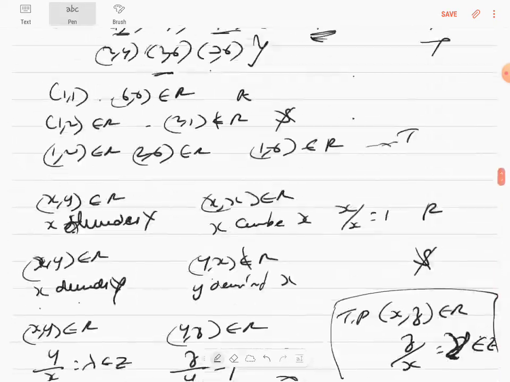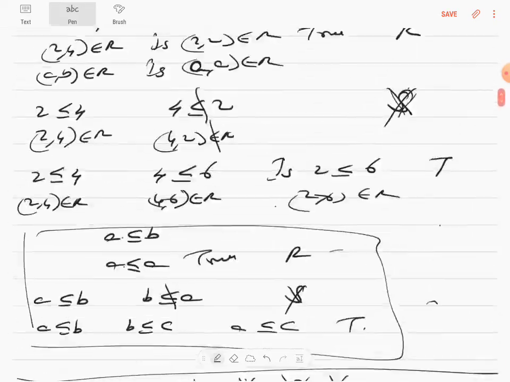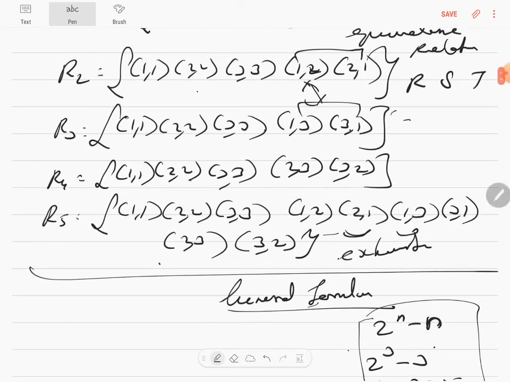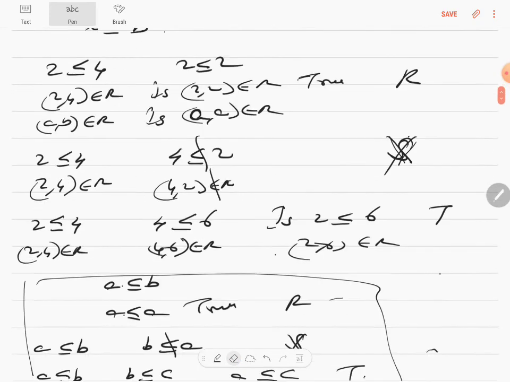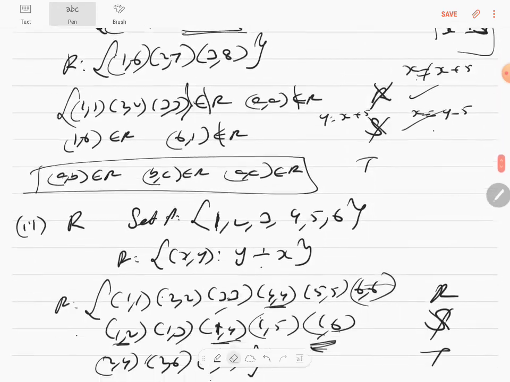In the beginning, I had an introduction. When I wrote the fifth equivalence relation, I tried to stop here to check if it's equivalence. When I saw (2,1) and (1,3), there's no (2,3). Therefore, I had to include (2,3) in order to make it equivalence. But here, I don't want equivalence. I don't want it to be transitive, so I'll stop it like this.